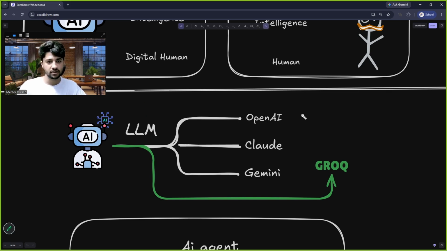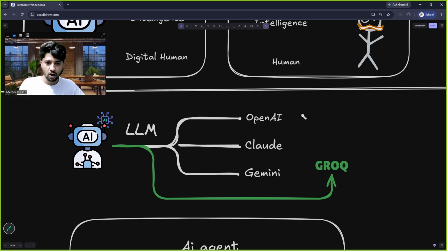You all remember the initial periods when ChatGPT was launched. We were using it so heavily. We were so happy that, oh, give it a text and it will generate an email, it will generate a poem, it will generate a reply. I don't know what not people were doing with it, right? So, how was it happening? There was a model which was understanding our language and it was generating something for us. That is what is a large language model.